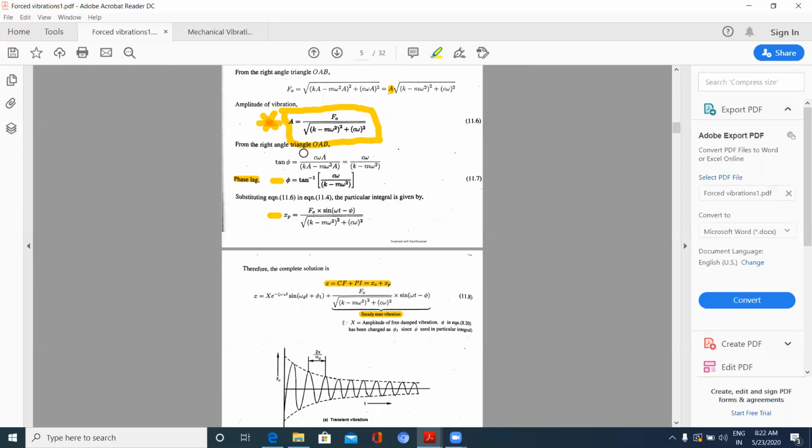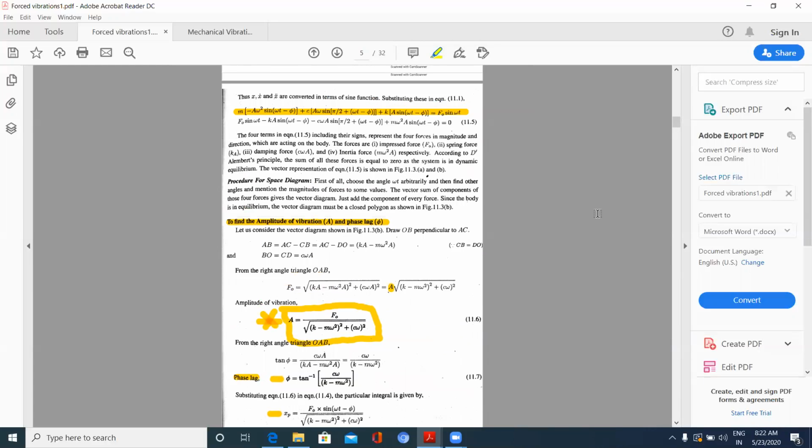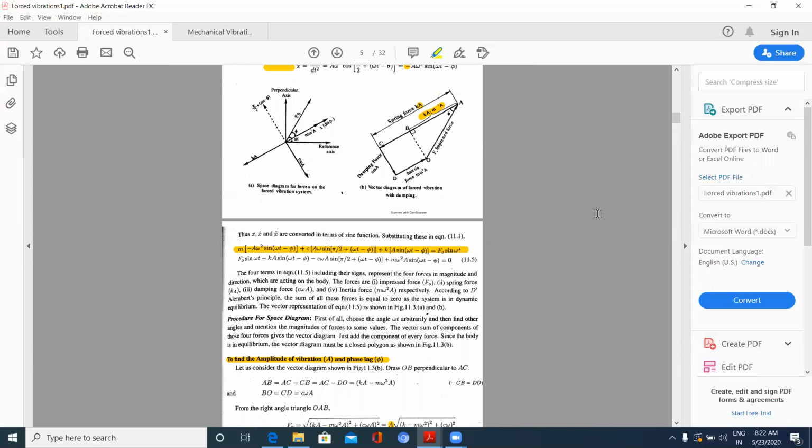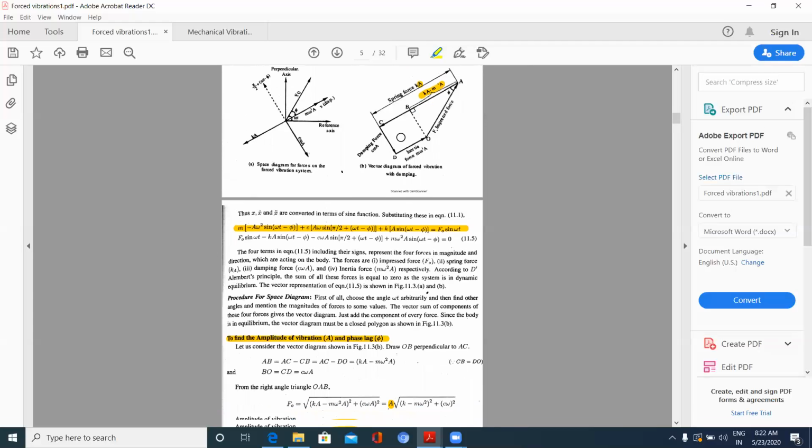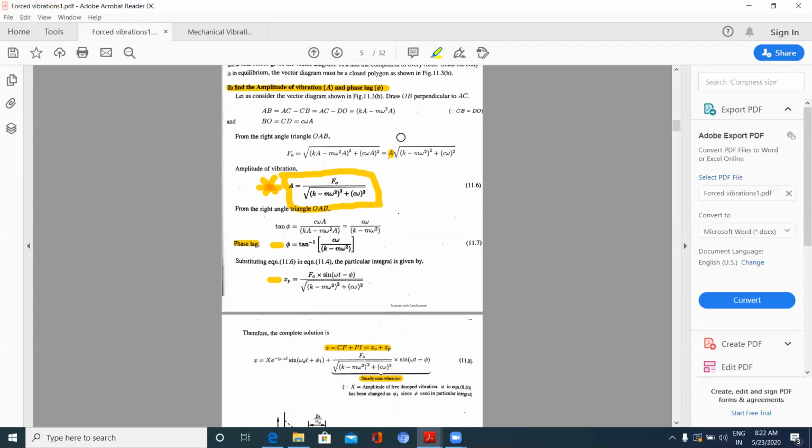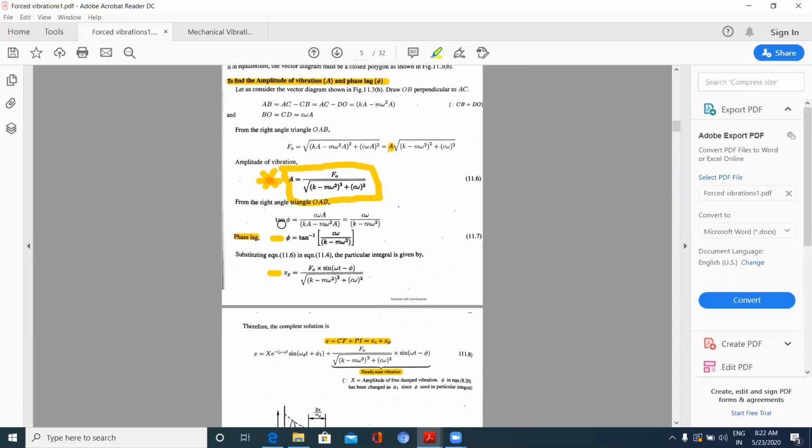And from this same triangle I will be getting the phi value. Here you can see the force applied F naught is making an angle phi with the displacement. This is called the phase difference. That means force is applied in one direction and the displacement is going in the other direction, and that phase difference is given by tan phi is equal to, from that same triangle, C omega by K minus M omega square.